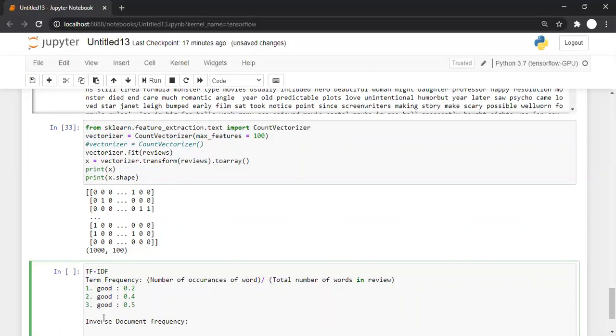So the formula for inverse document frequency of a word, that is IDF of a particular word, is calculated something like this.